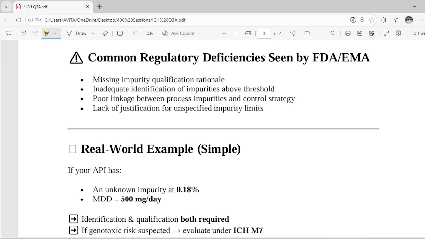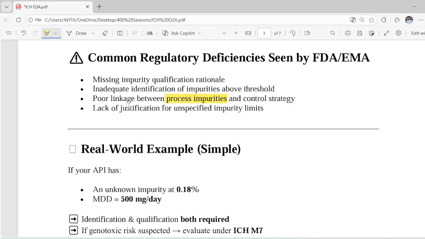Then poor linkage between process impurity and control strategy. If by following that process the impurities are coming, but the control strategy is not justifiable or not enough to control those impurities properly, then that will also be considered a deficiency.